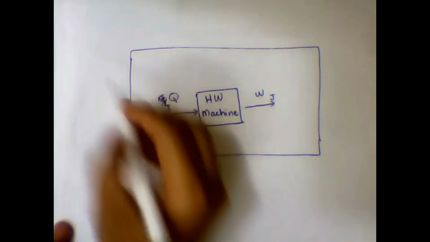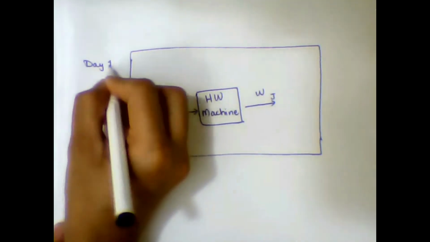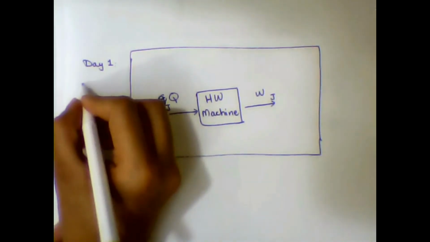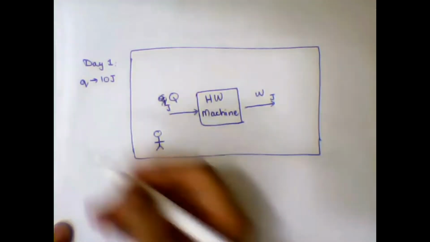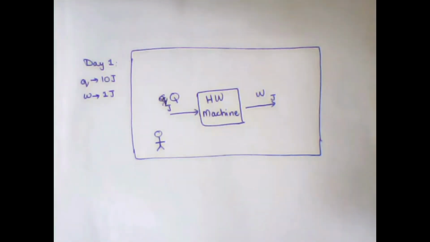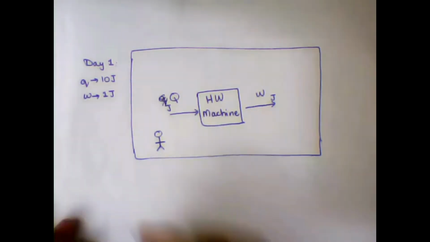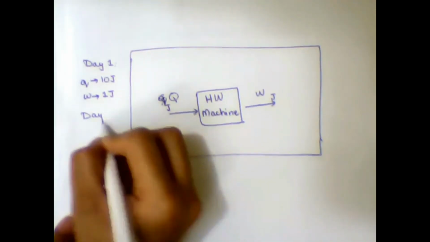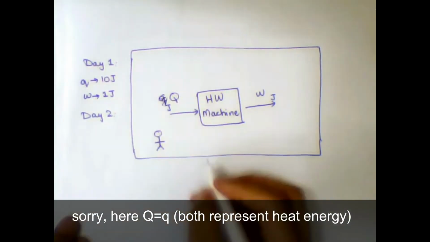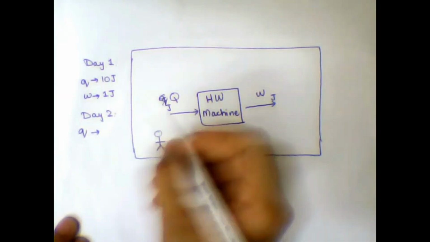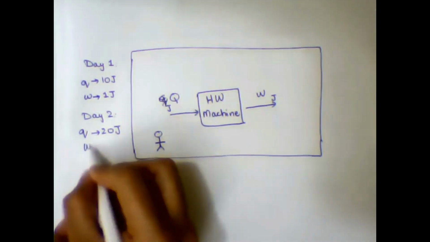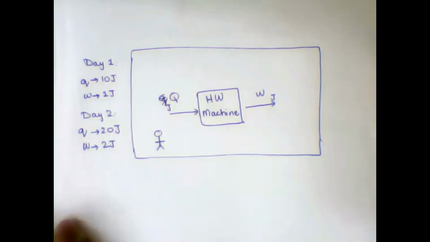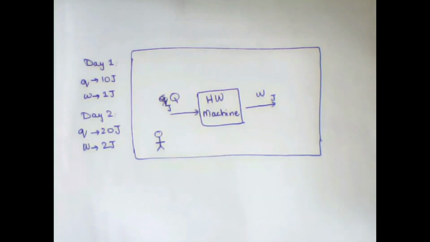At day one, the machine operator inputs 10 joules of heat into the machine and receives 1 joule of work in return, right? On day 2, the machine operator inputs 20 joules of heat energy into the machine and gets 2 joules of work in return. Also, the operator sensed that the room temperature has increased.